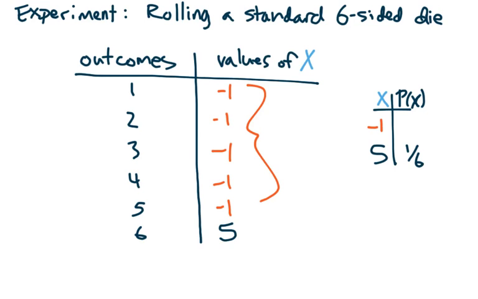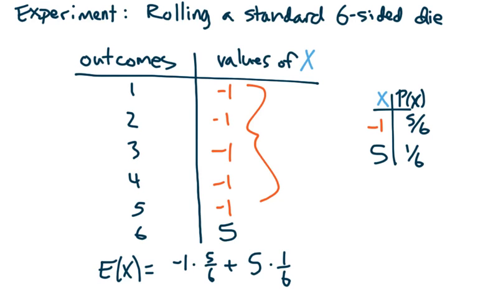So you're going to get these 2 values of x, and they don't have equal probabilities this time. So you take the one value of x, -1, and you multiply it by its probability. You take the only other value, and you multiply it by its probability. Now this time you see they don't have a common factor. We're just going to have to go through. -1 times 5/6 is -5/6, and 5 times 1/6 is 5/6. The expected value is 0.